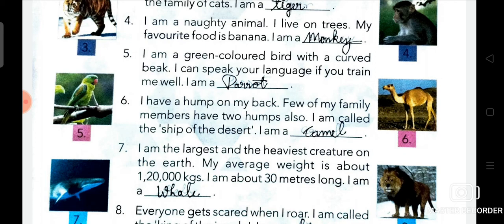I am a green colored bird with a curved beak. I can speak your language if you train me well. I am a parrot. So students, now you are going to read about parrot. Parrots are colorful, as we know very well. Parrots are colorful, quite intelligent, highly sociable and long-lived creatures. Different parrot species vary largely in characteristics such as color, weight and habits.